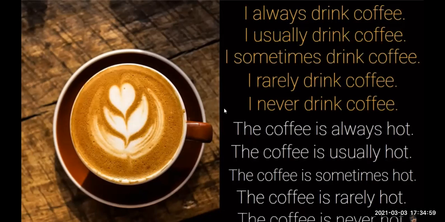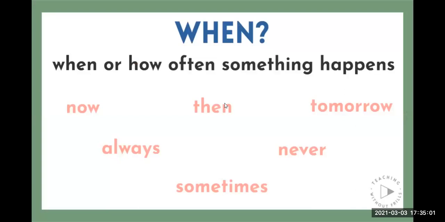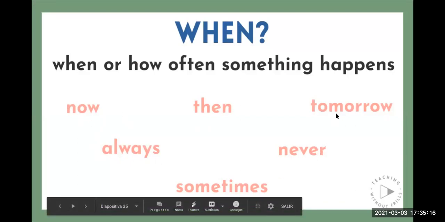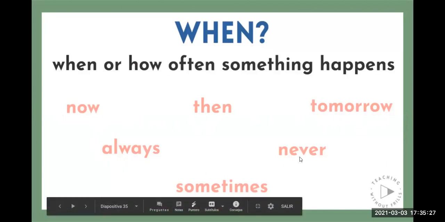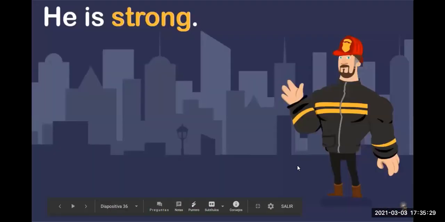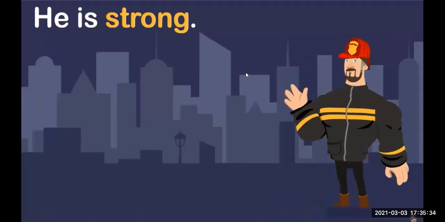Okay? So let's see another kind of adverbs. It says when. These adverbs indicate when or how often something happened. Okay, so for example, now, always, then, sometimes, never, and tomorrow. As you can see, now, then, and tomorrow are for when. And how often? Always, sometimes, and never. The frequency adverbs, right?